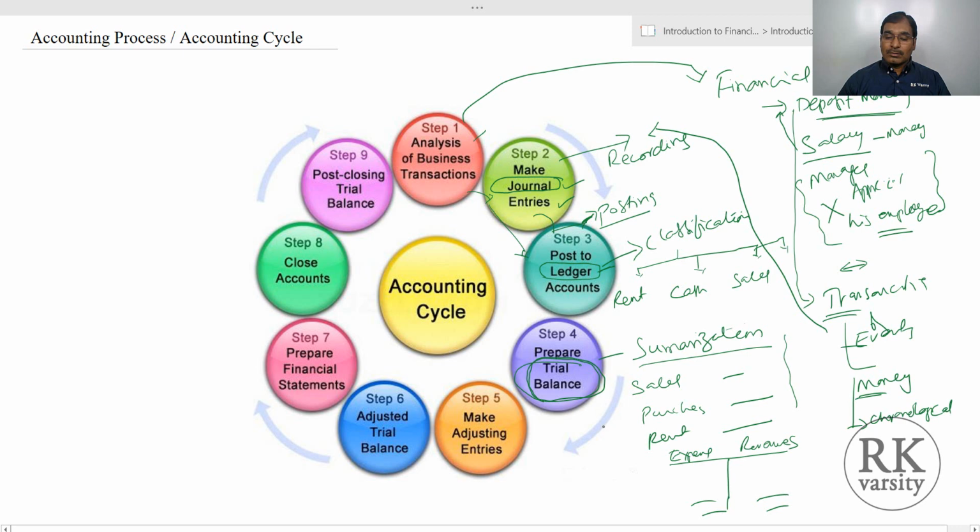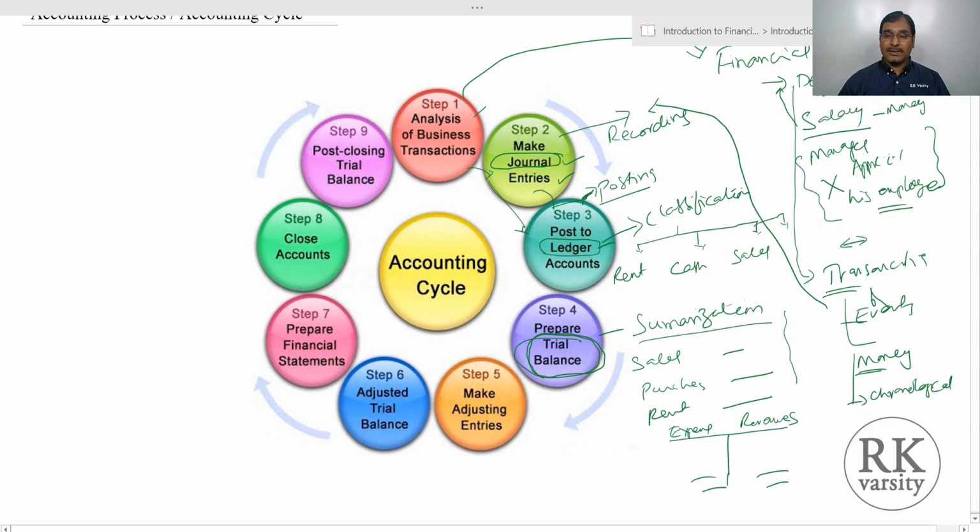Now after creating a trial balance, after summarization, there are some entries which we miss. Let us say you have a closing stock: at the end of the financial year the stock is not accounted exactly on the day when we close the accounts. So closing stock is assessed or measured the next day.